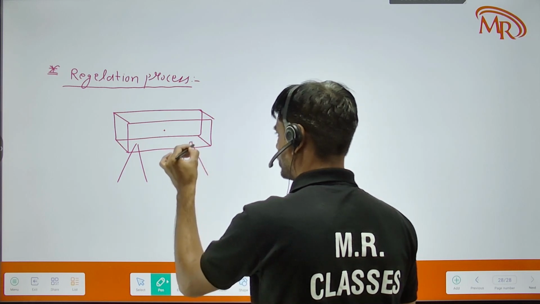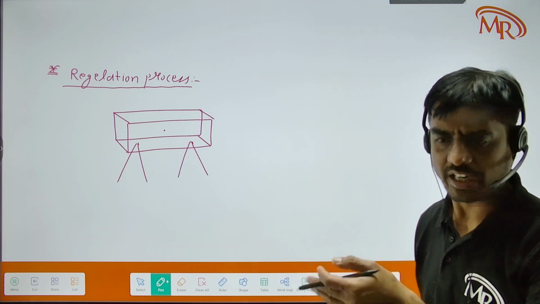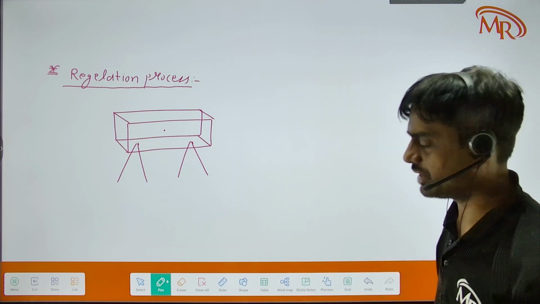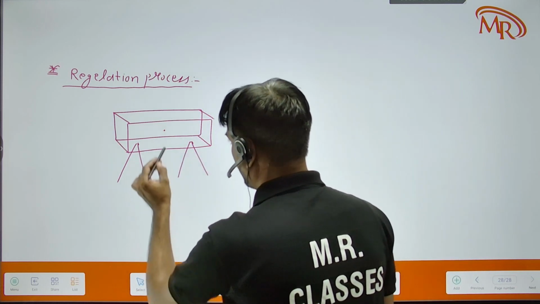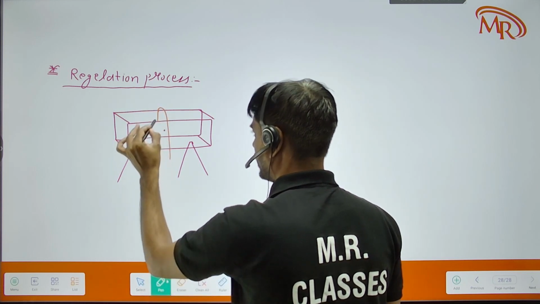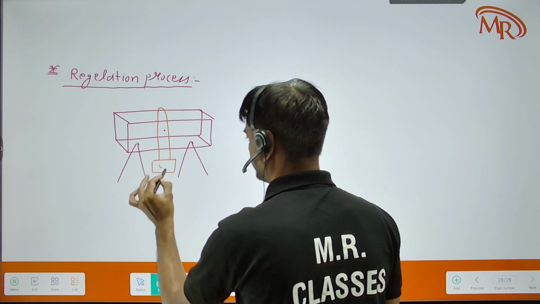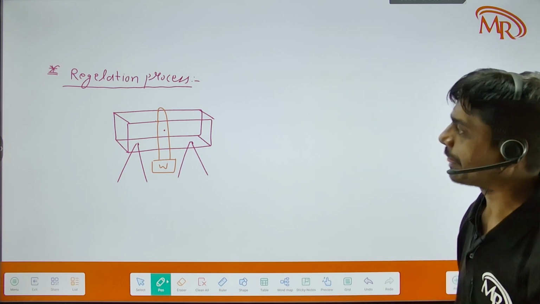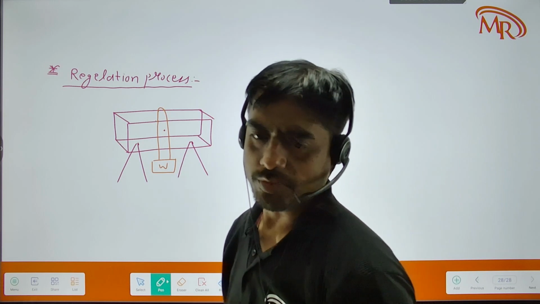And it is in an environment of 0 degrees Celsius. The temperature of the surroundings is 0 degree Celsius. Now we place a weight W on this slab with the help of a thread, like this. What happened when this thread was placed on this ice slab in such a way? We observed that the thread slowly moves inner to the slab.